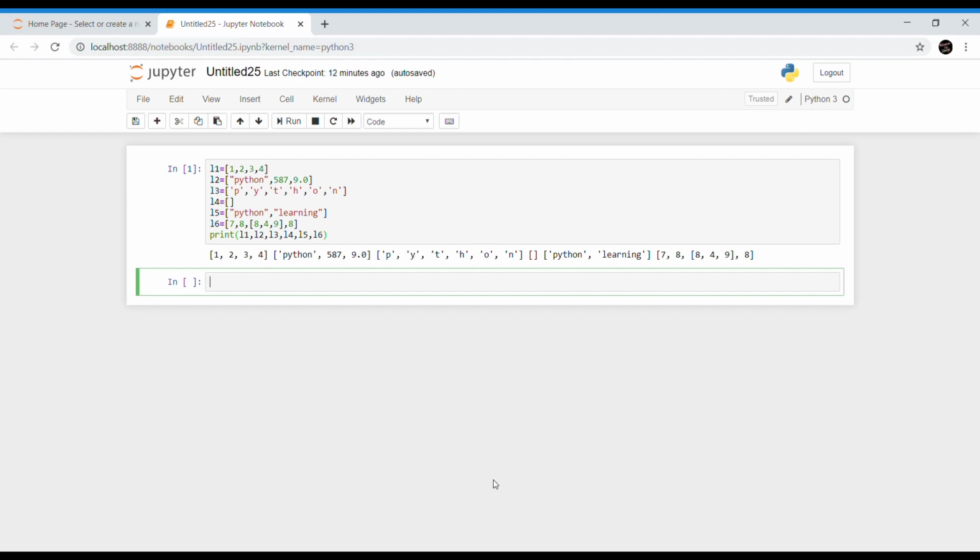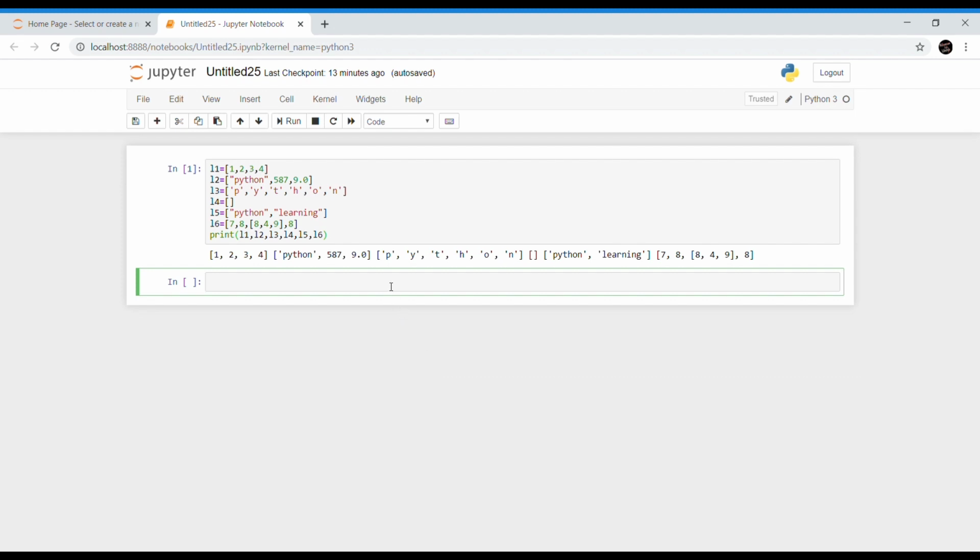We can also create a list from an existing sequence or a string. This can be done with the help of a built-in function called list. The list method in Python takes sequence types and converts a given string or a tuple into a list.